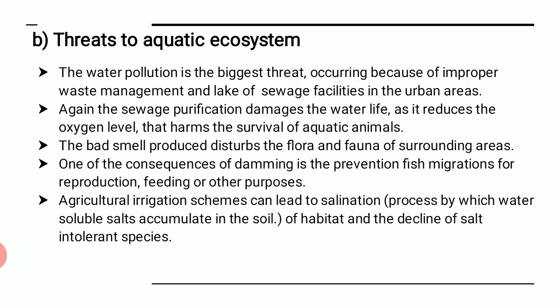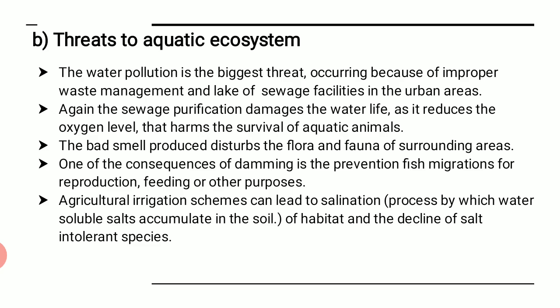One of the consequences of damming is the prevention of fish migration for reproduction, feeding or other purposes. Even at the time of construction of dams or other projects on rivers or water bodies, the fish cannot migrate for reproduction or feeding or any other reason. Somewhere we are constraining it, we are trying to limit the life of these creatures.